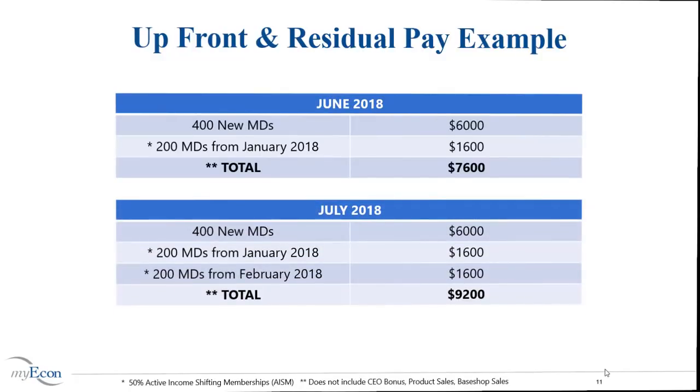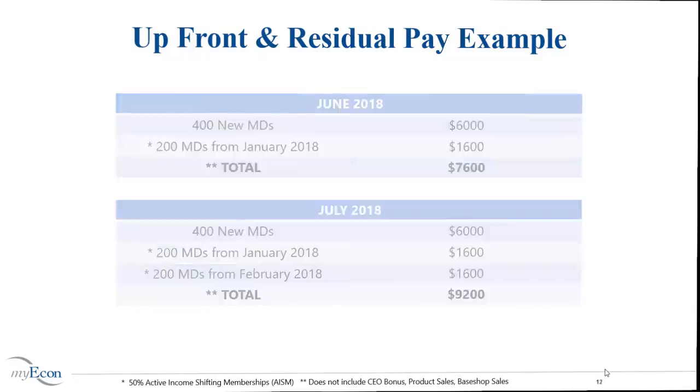In July, your group grows by 400 new associates again, but this time you're getting paid Dream Team residuals for the January and February sponsors. Again, we factor in a 50% attrition. Your income grows by another $1,600 and your total earnings for the month is $9,200.